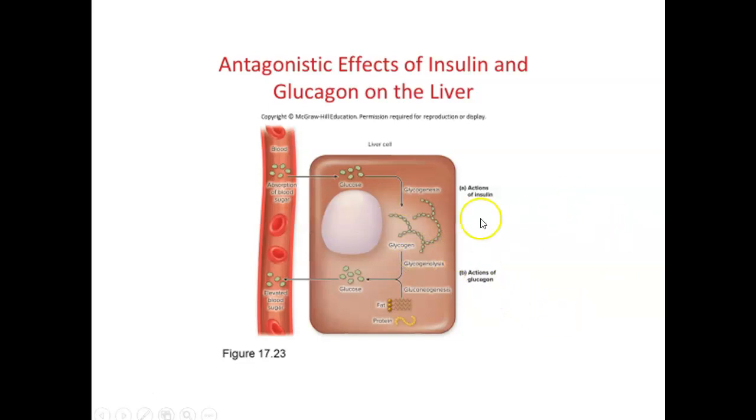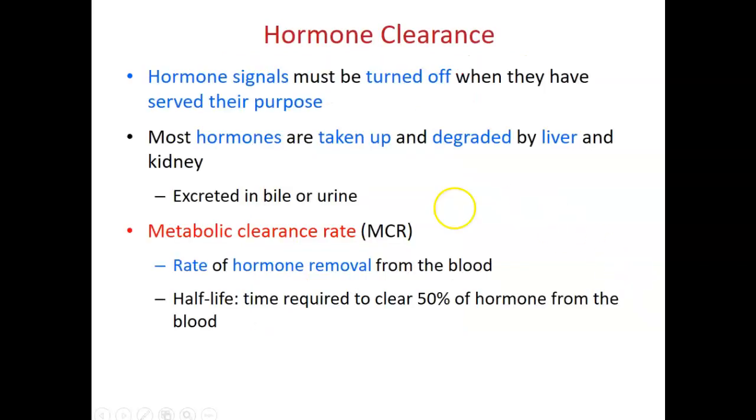When glucose level is high, insulin will be secreted to remove glucose from the bloodstream. While glucose level is low, glucagon will act on the liver to break down more glycogen and release glucose back to the bloodstream. The hormones can be cleared or turned off after they have served their purpose. Most hormones are taken up and degraded by the liver and the kidney, then excreted either in bile or urine.